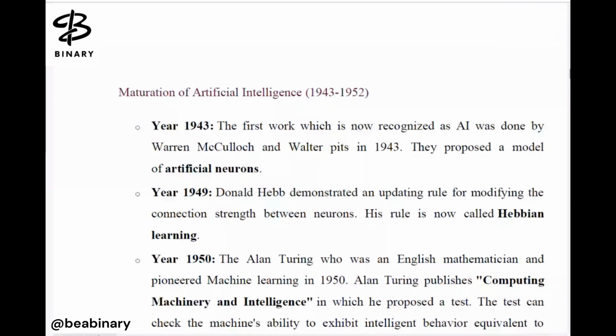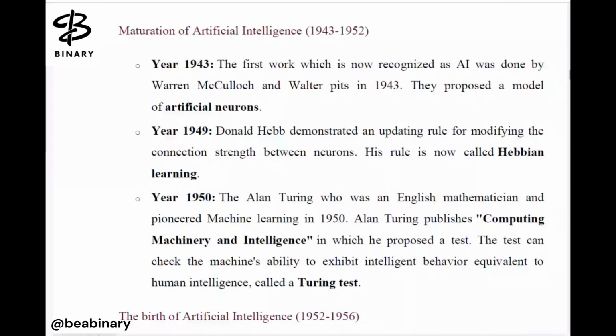In 1943, the first work recognized as AI was done by Warren McCulloch and Walter Pitts. They proposed a model of artificial neurons, as the human brain works on neurons. Okay, we work on neural networks, so they proposed a model of artificial neurons. Then in 1949, Donald Hebb demonstrated an update rule for modifying the connection strength between neurons.